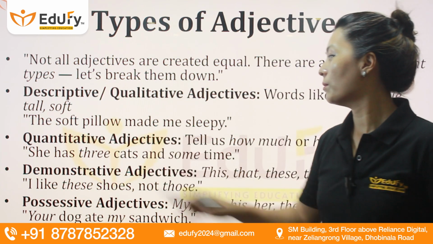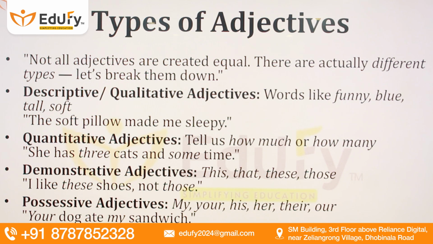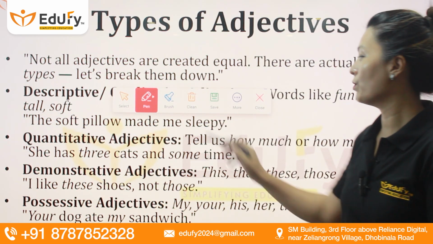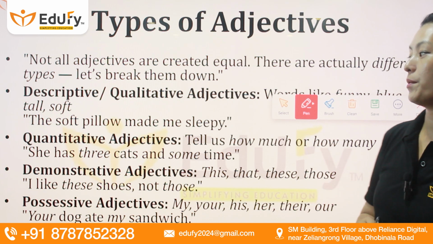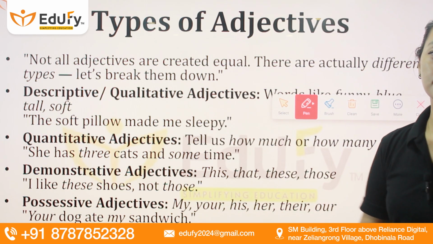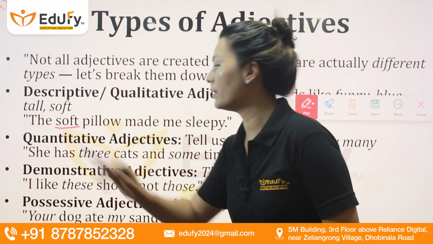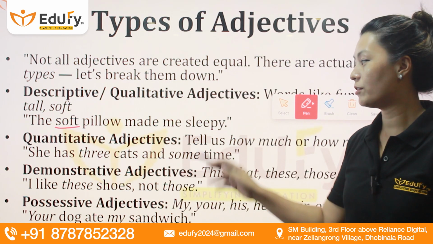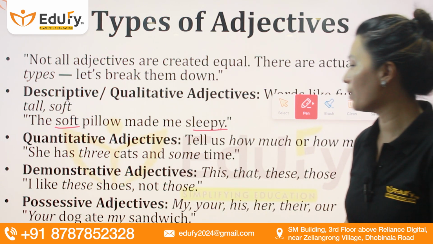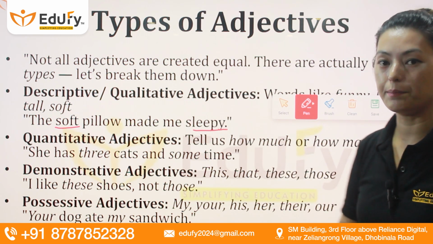The soft pillow made me sleepy. Now, what you will find here is there is an example of an adjective, right? And what is that adjective? Which word is giving you more information about the noun? There are how many adjectives in this sentence? 2, right? Or is it just 1? In this sentence, we have only 1 adjective. A lot of people might consider this as an adjective as well. However, when we see this, the soft pillow made me sleepy, right?